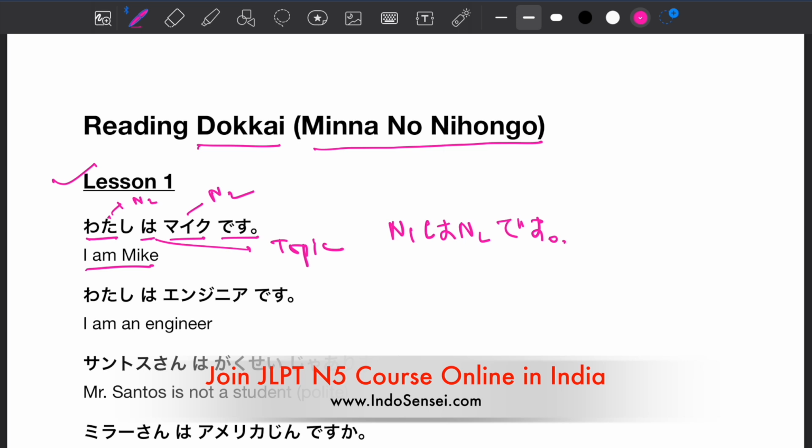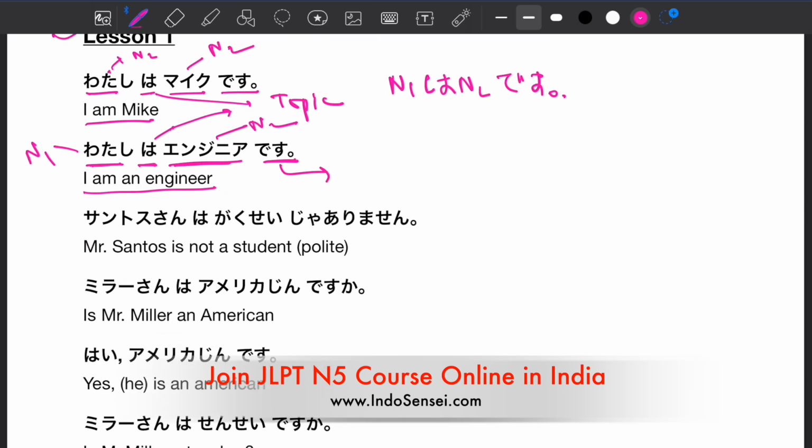Next sentence is Watashi wa engineer desu. Watashi is N1, engineer is N2, wa is the topic marker particle, and desu is the polite form of the sentence. So, I am an engineer. Watashi wa engineer desu.